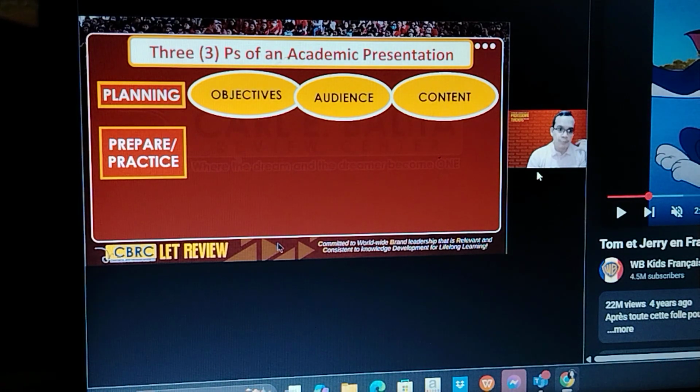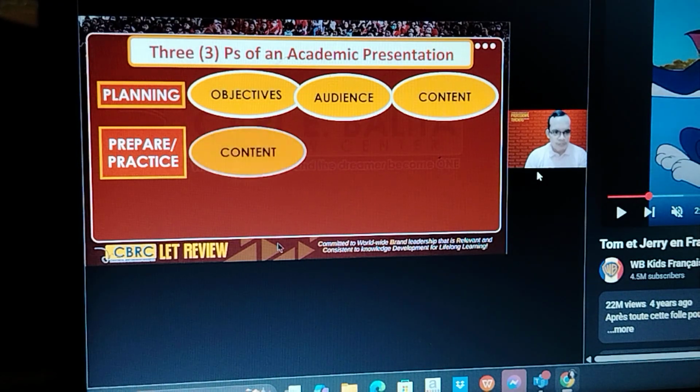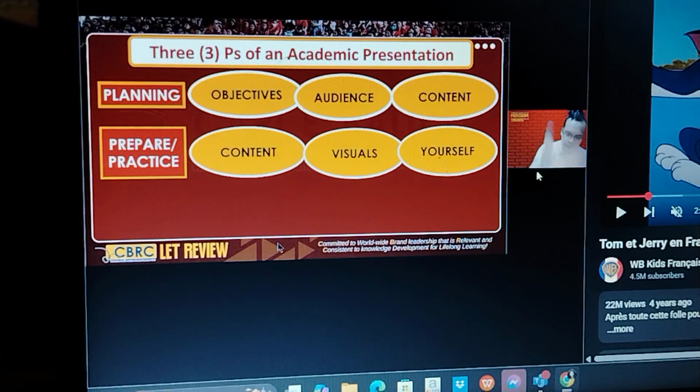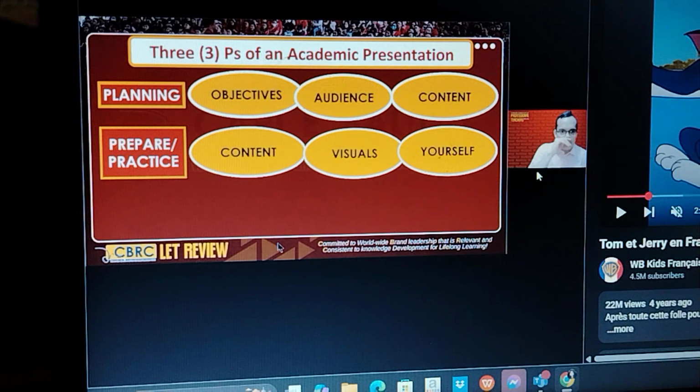Now, the next P is prepare or practice. So what are we preparing or practicing? First is the content, next the visuals, and last is ourselves. In terms of content, we prepare the content by organizing the content depending on the objectives and the time given to us, right? Make sure the organization is logical, and make sure that we practice the content several times before we present. You can practice the content by maybe memorizing the key ideas and then trying to improvise when it comes to examples.